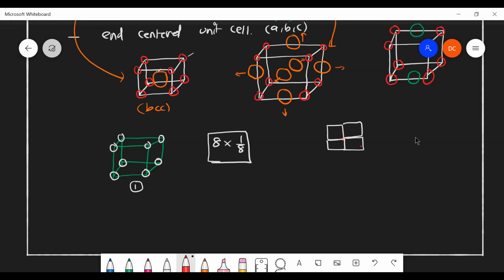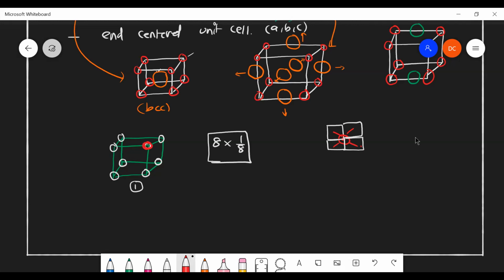Now you can assume this corner will be shared by 1, 2, 3, 4. Likewise in the back side. So totally one corner atom is shared by 8 nearby unit cells in total. Is that clear?